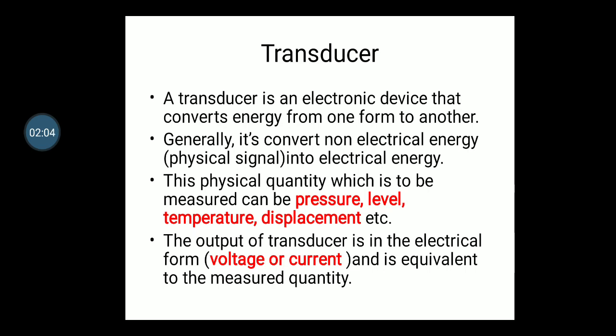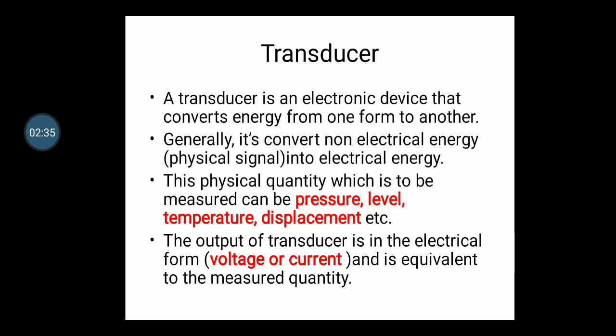Now the output of the transducer is in electrical form, that is voltage or current, and it is equivalent to the measured quantity. Suppose there is a transducer converting temperature into electrical form, let's say voltage. If the temperature is 20 degrees Celsius, then the voltage is supposed to be 10 milliampere. This is just for the example.